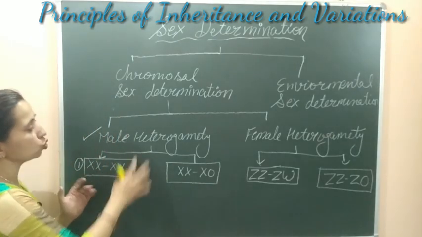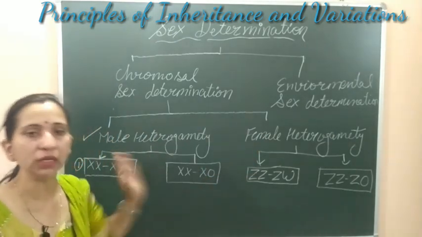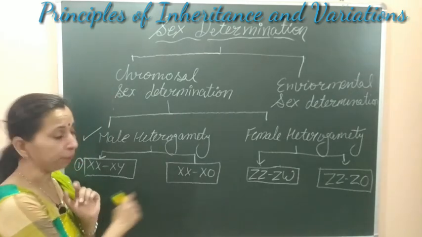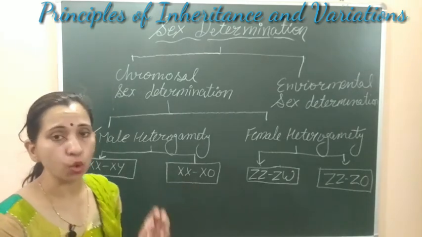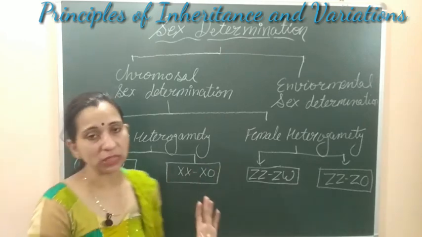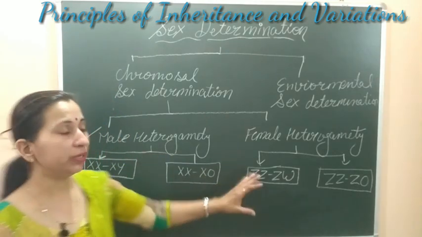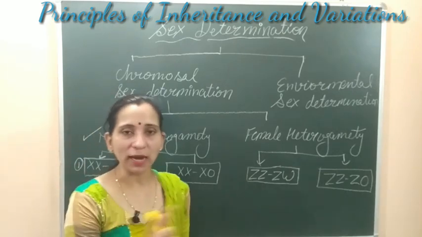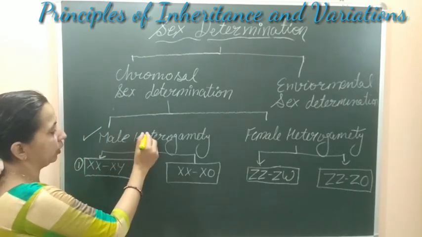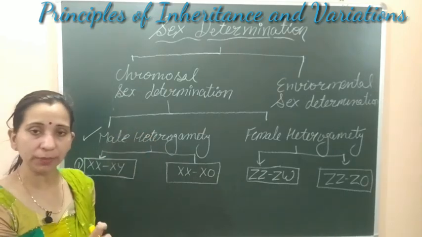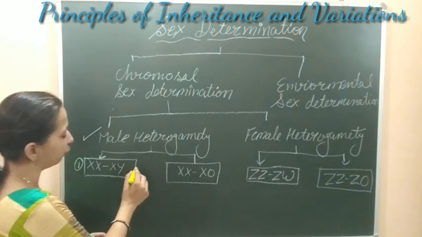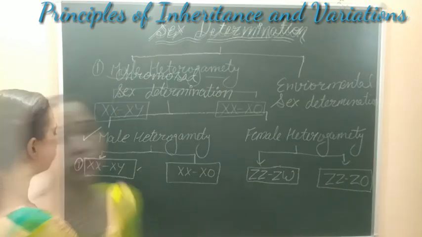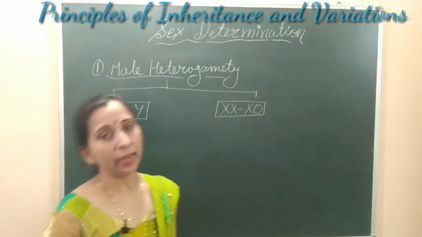And further, these two types of heterogamety are each divided into two types. That is the XX or XY type, and the XX or XO type, or X0 type. So this is an overview. Now we will discuss these types of heterogamety in detail. Let's start with male heterogamety, and in male heterogamety we are studying first the XX and XY type.